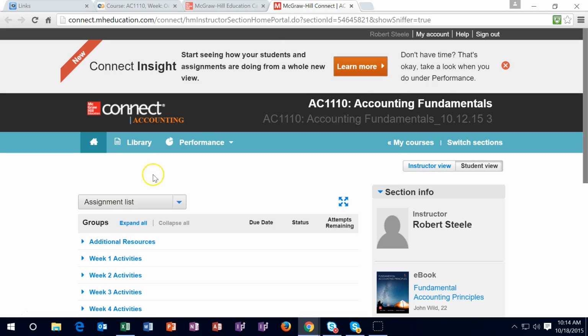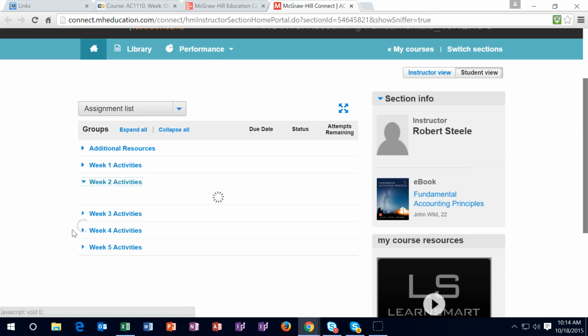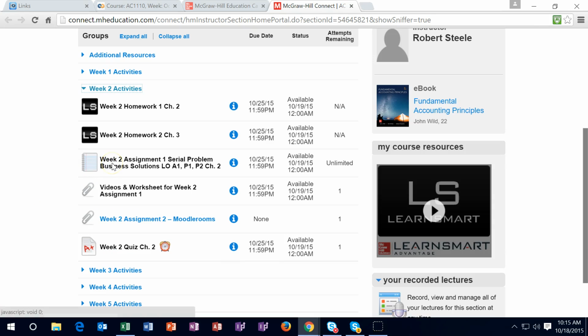So if you went up to Connect and we went into week 2, you would see this assignment. And the assignment will look like this. Now remember to take advantage of the paperclip down here, which will give you an Excel worksheet that will be similar to the assignment. So this is the assignment that you need to work, but this will give you an Excel sheet that will give you much of the information. So even if you just look at the similar format, watch the video and this Excel sheet, then transpose those numbers to the assignment, you will pick up a lot of points.